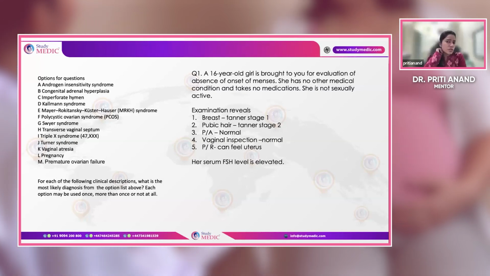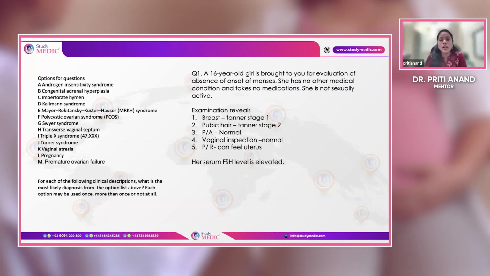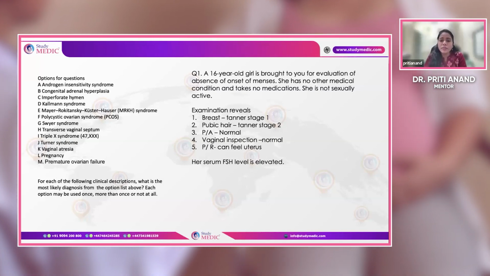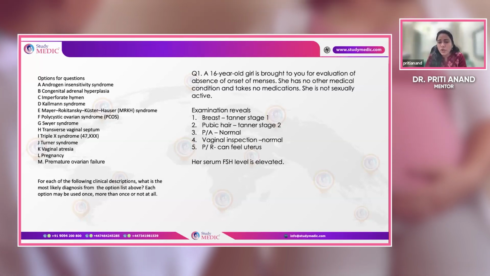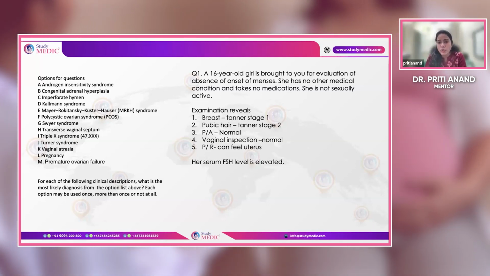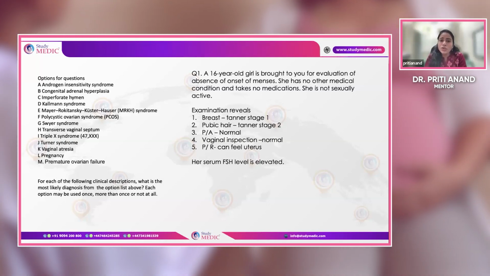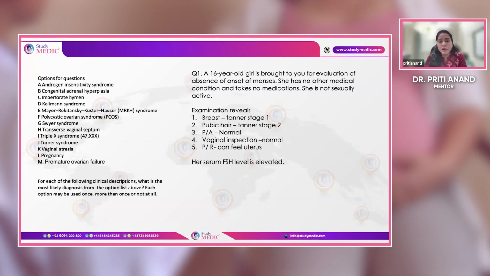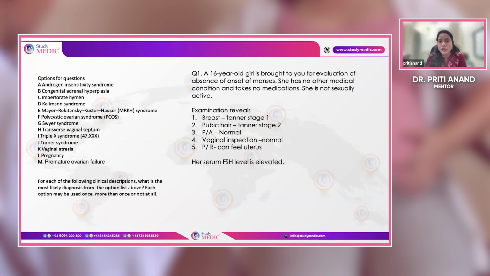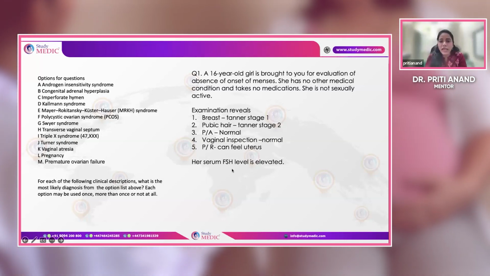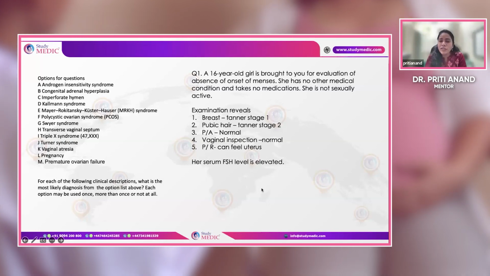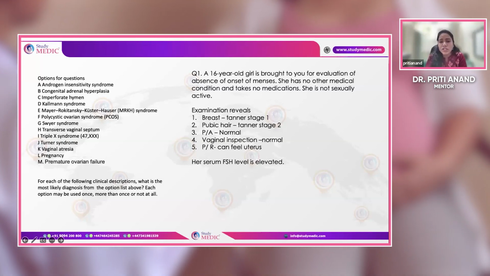So in this patient, with regard to primary amenorrhea, if the patient has a uterus, that part is okay. So outflow tract obstruction may not be a problem because vaginal inspection is also normal. But according to her age, her breast and pubic hair development is not adequate because it has to be 4 or 5 according to the Tanner stage, according to the age of the female. So what to do? This patient where FSH levels are elevated, there is some problem with respect to the ovaries. That means ovaries are not functioning properly.